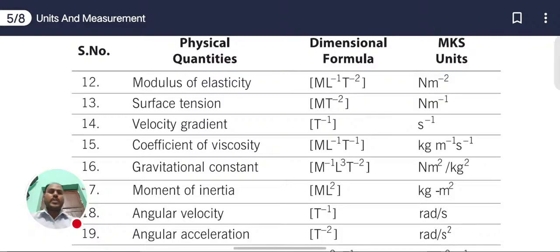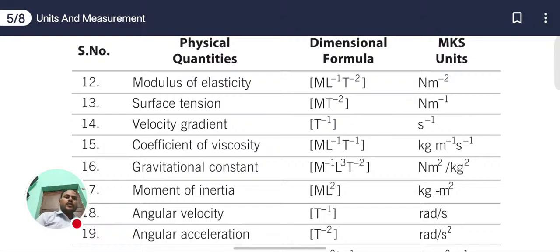next physical quantity which we have, modulus of elasticity. The dimensional formula of modulus of elasticity is M L inverse 1 T inverse 2. The SI unit is Newton per meter square, and it is stress upon strain. Then surface tension.